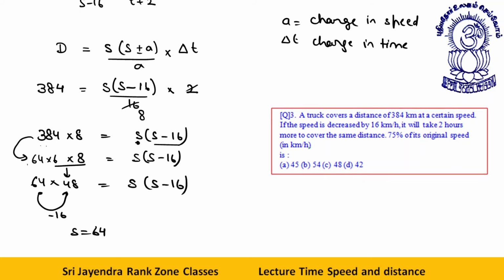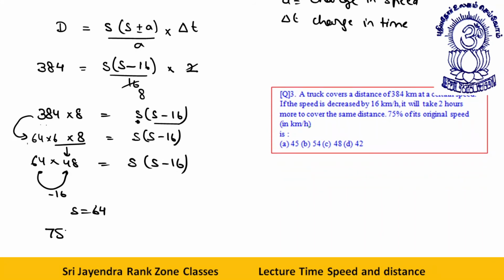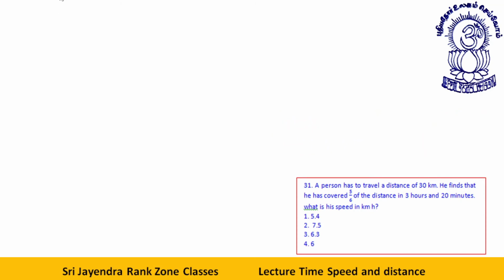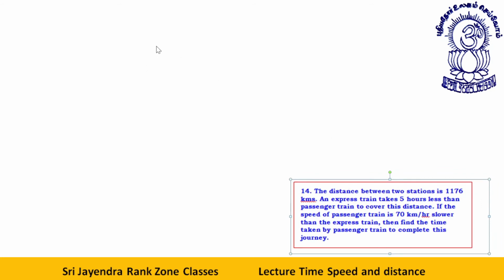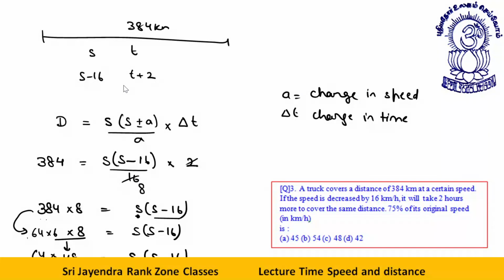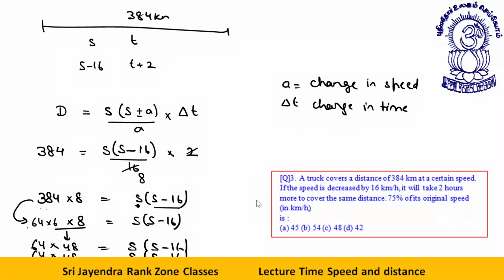Now what do you require? 75% of S. That will be what? 75% of S is 3 by 4 of 64, that is 48. Okay. Next question. I hope you have got this one. If you want, you can have a look at it.